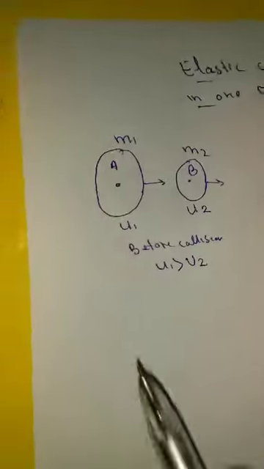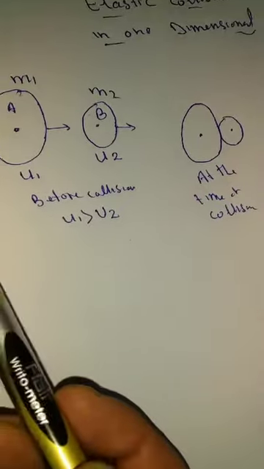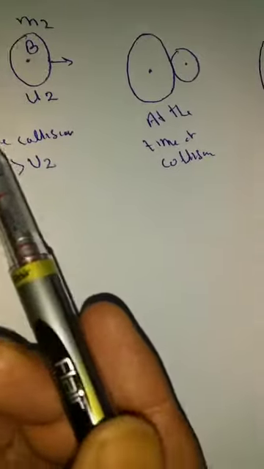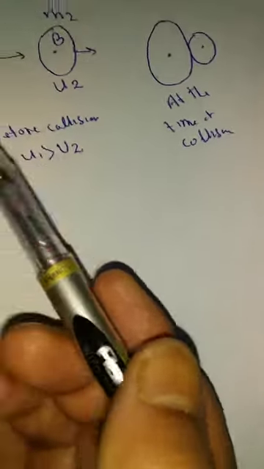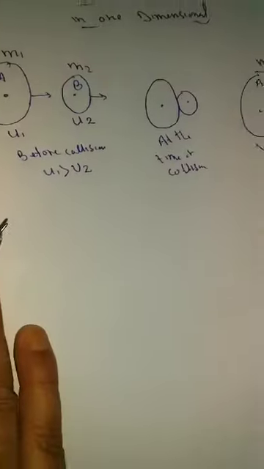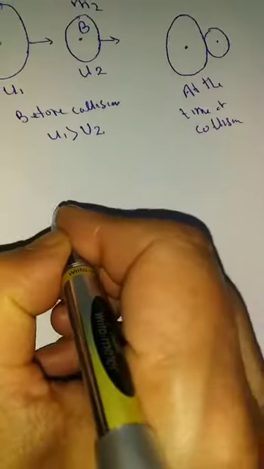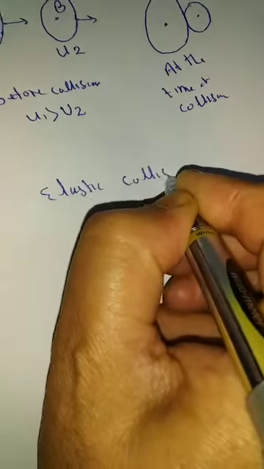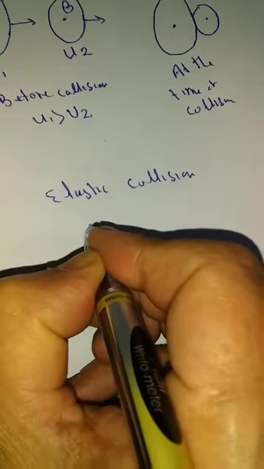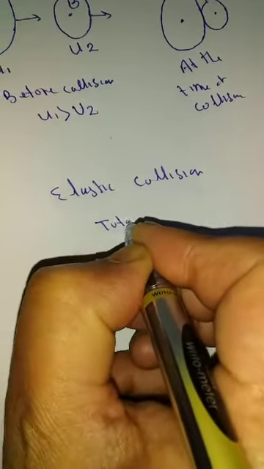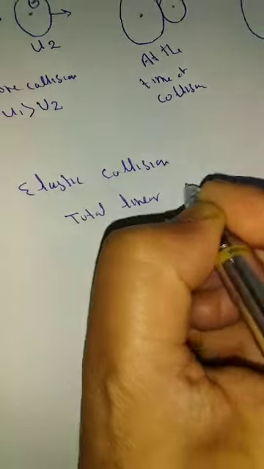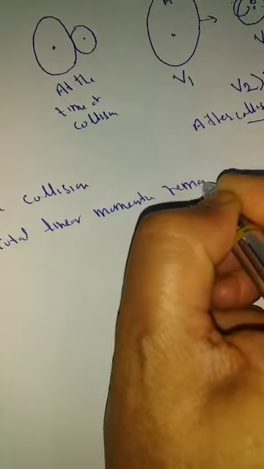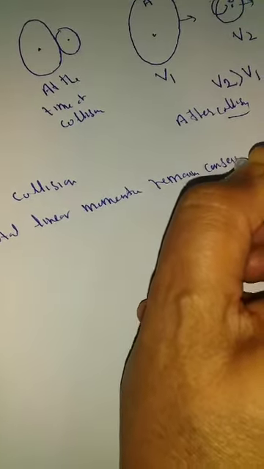We consider two bodies of mass m1 and m2 moving in a straight line with velocity u1 and u2 such that u1 is greater than u2. After collision, let their velocities change to v1 and v2 respectively. But this is elastic collision. In elastic collision, you remember, total linear momentum remains conserved. You know this, this is the definition of elastic collision.